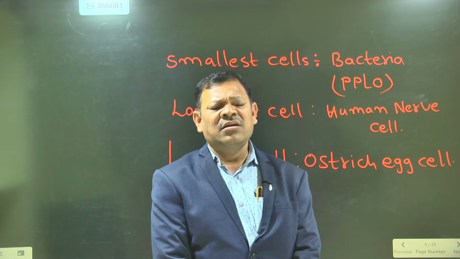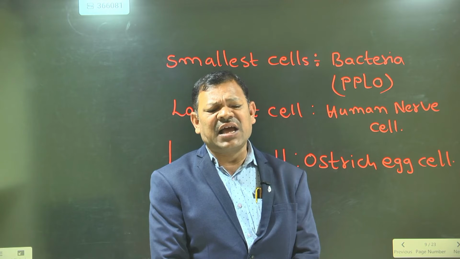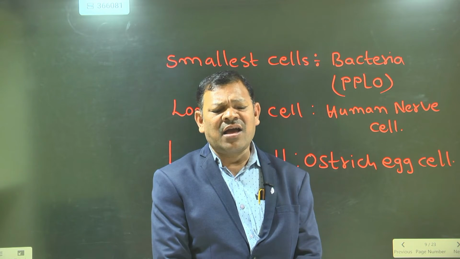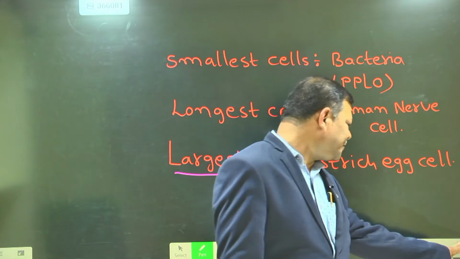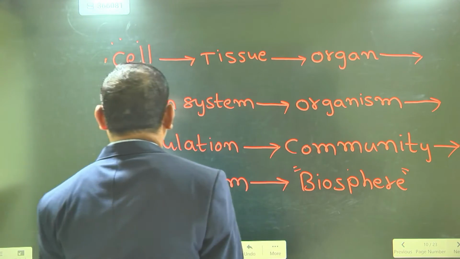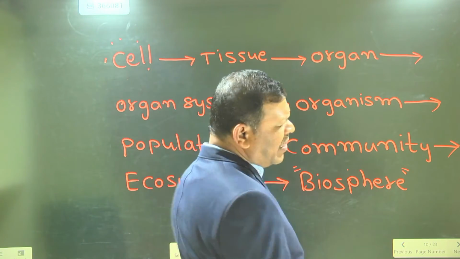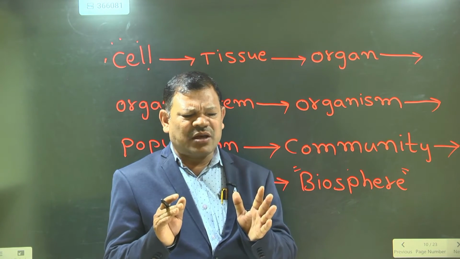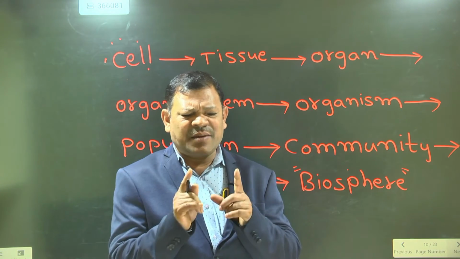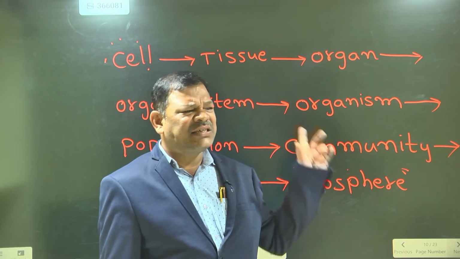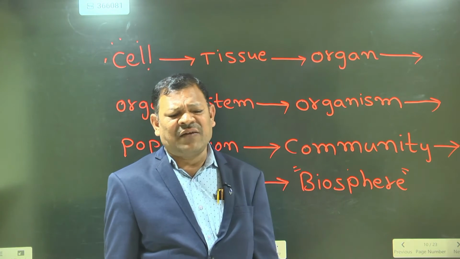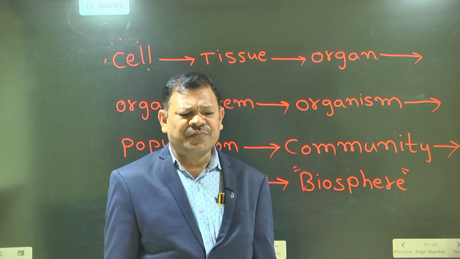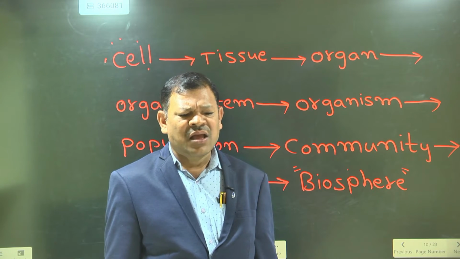Longest cells we can see in the human nerve cell. Largest cells we can see in the ostrich egg cell. Next, my point is, all living organisms are made up of cells. Cell is the basic unit of life. Cell is the structural and functional unit of life. Cell is the fundamental unit of life. Yes or no? Yes, sir.